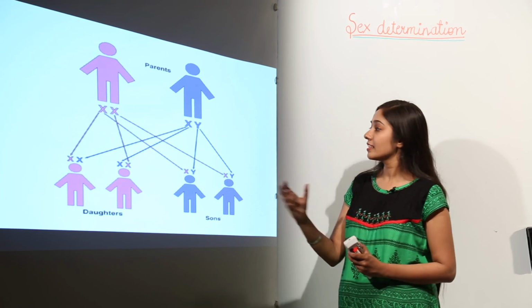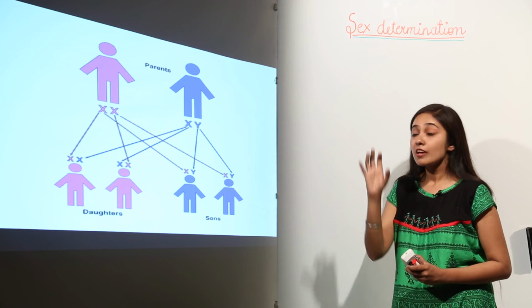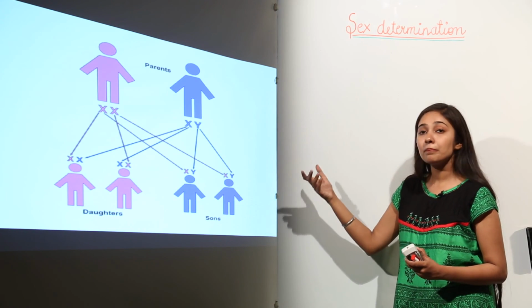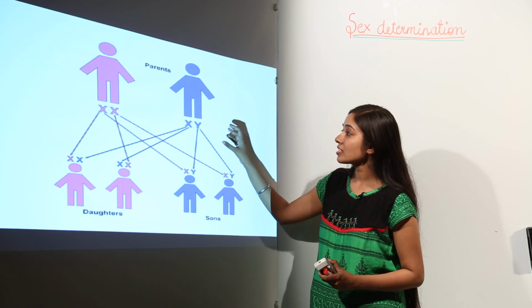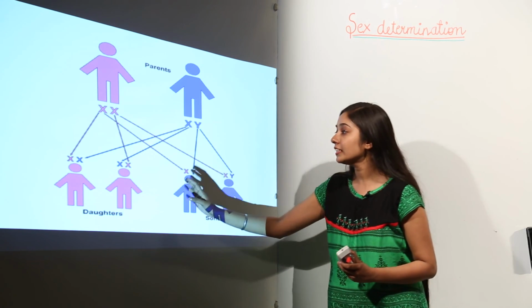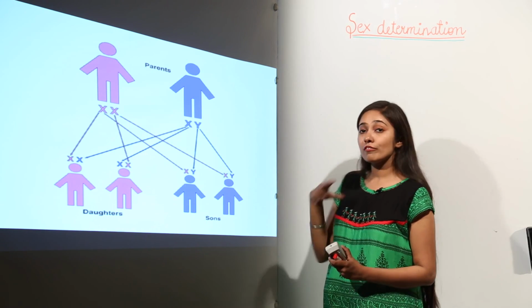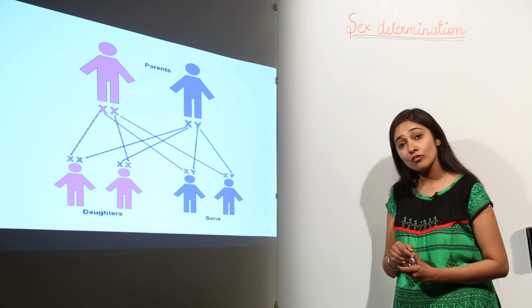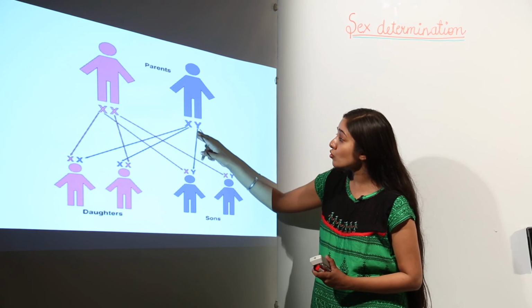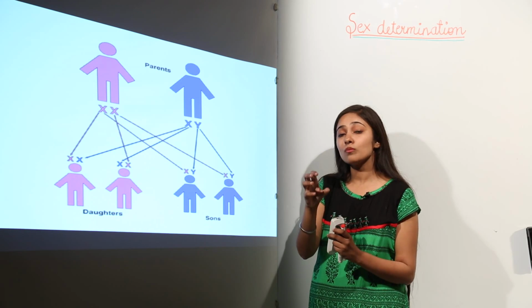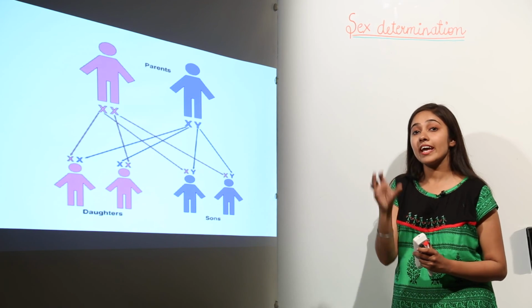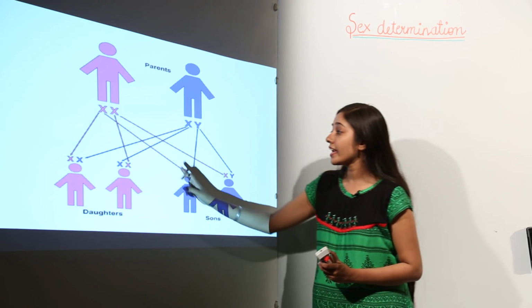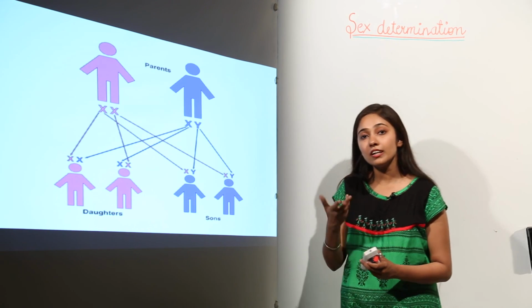So you can say this encodes for 50% chances of a baby boy and 50% chances of a baby girl. So this is how the cross between these chromosomes works, and you'll get these four combinations. This implies that there are 50% chances for the birth of a baby boy and 50% chances for the birth of a baby girl. But if the sperm carrying the Y chromosome fuses with the ovum having the X chromosome, this will result in the formation of a baby boy. If the combination is XX, this will result in the formation of a baby girl only.